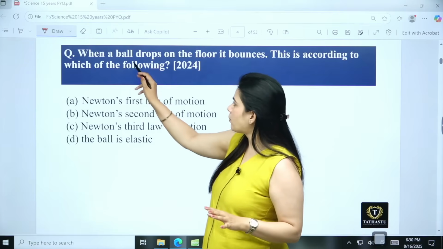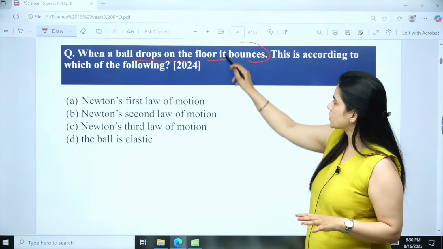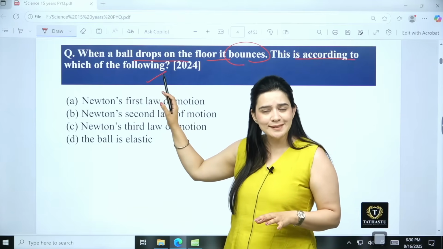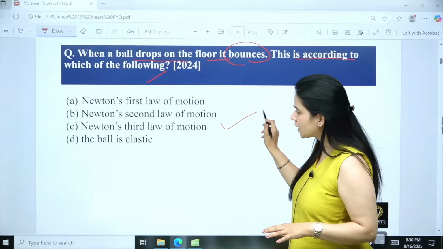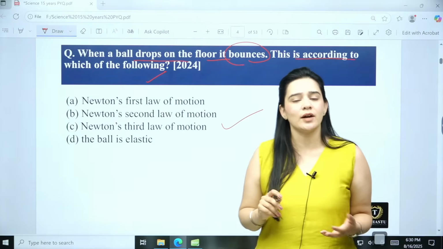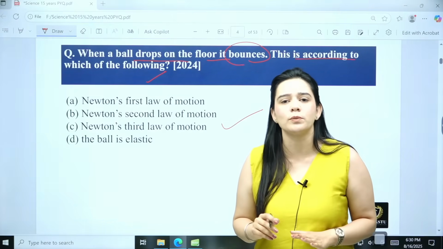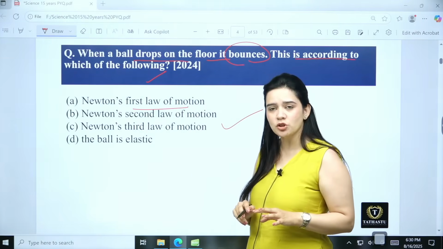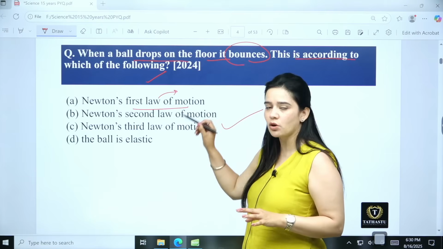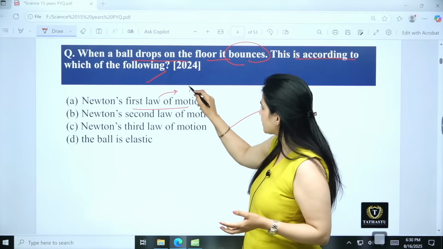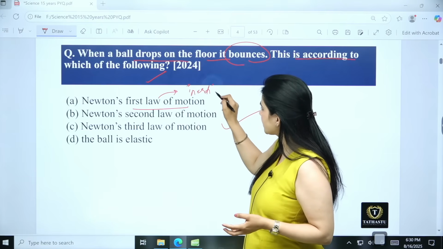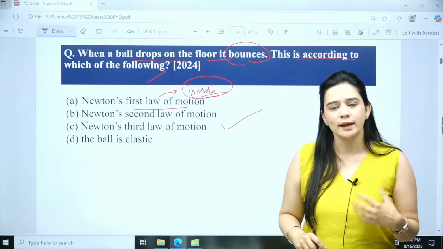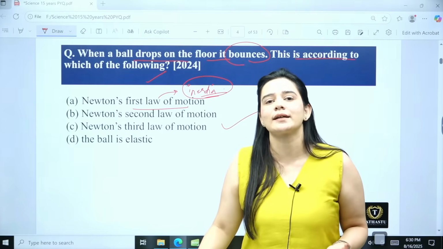When a ball drops on the floor, it bounces. This is according to which of the following? So this is according to Newton's third law of motion, which says that every action has an equal and opposite reaction. Here if we see the first option, Newton's first law of motion is talking about inertia. We have read about inertia, that a body tends to stay either in motion or at rest unless it is acted upon.